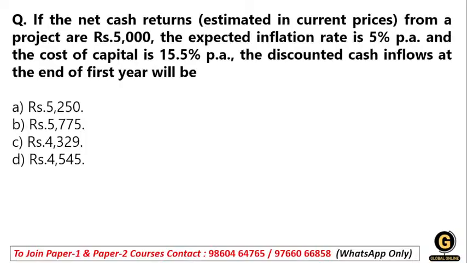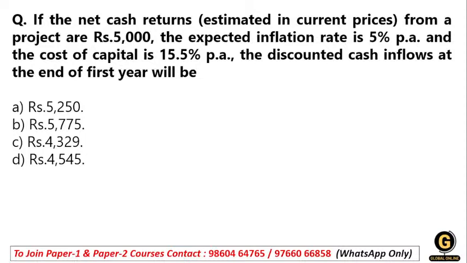So how do we deal with this kind of question? There is a formula I explained in the last session. There are two steps to deal with this kind of question.